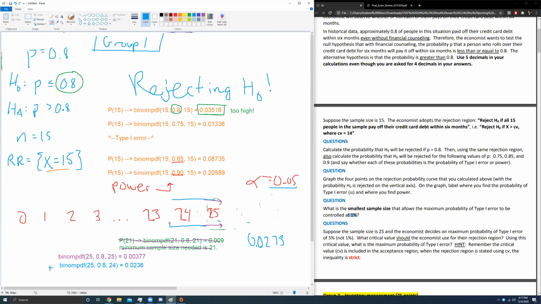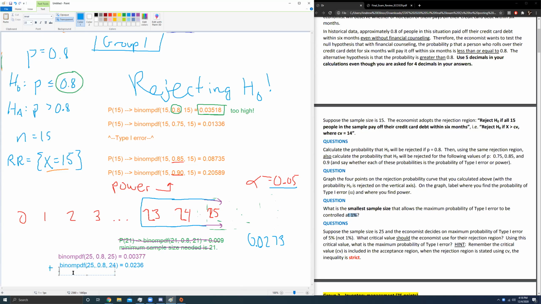Let's move this back one more and use this as a rejection region. So we're going to add one more binom PDF and see if this is still less than 0.05. 23. If I do that, I get 0.07.